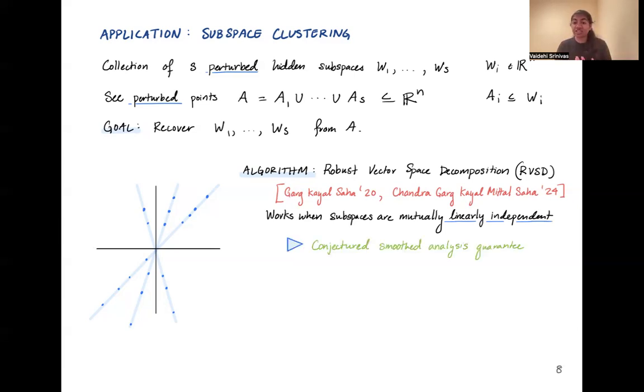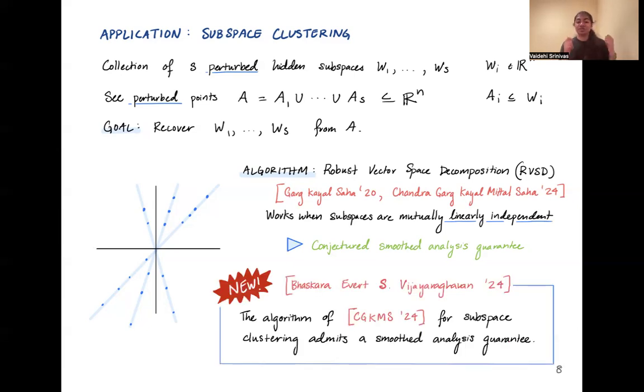And they had conjectured that this should give a smoothed analysis guarantee, but the thing that was missing was arguing that these tensored subspaces are going to look somewhat random. And this is the kind of statement that we are able to fill in to show that the algorithm that they present for subspace clustering does indeed admit a smoothed analysis guarantee.